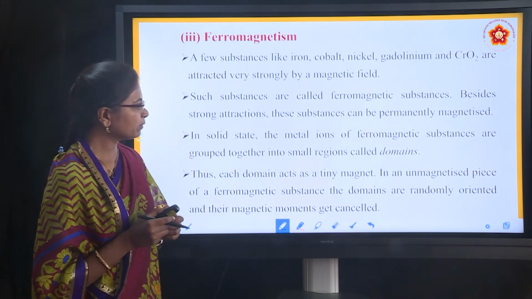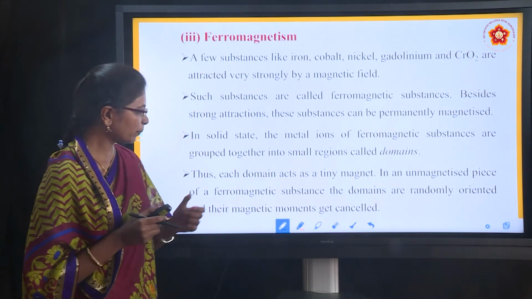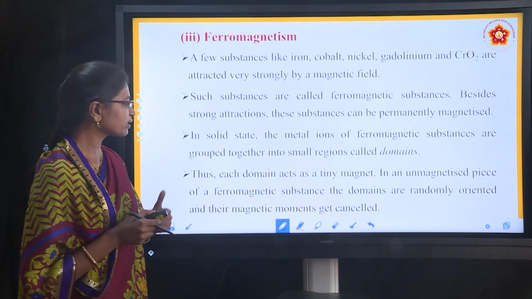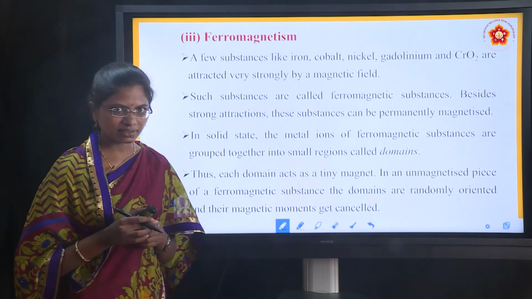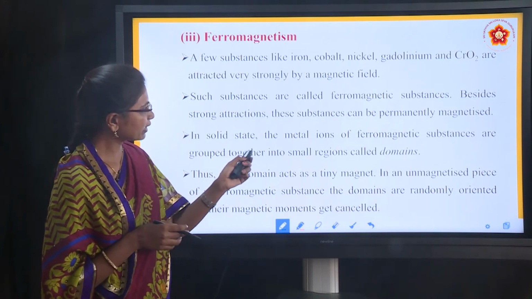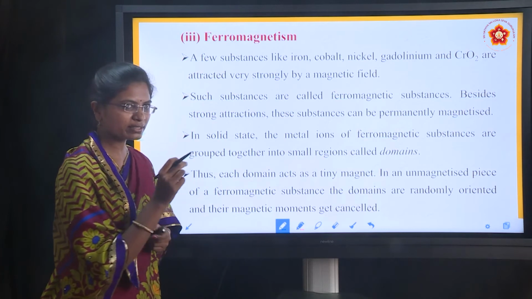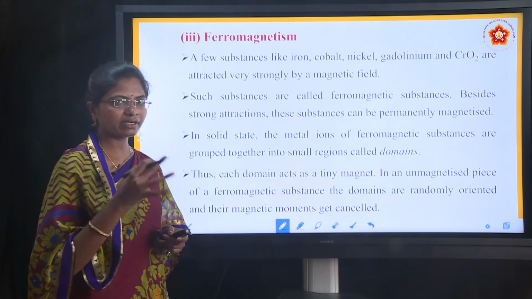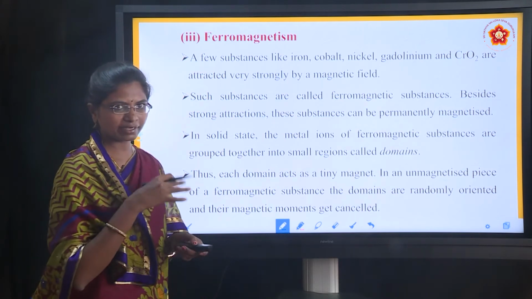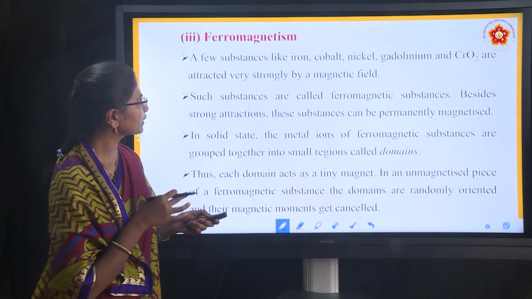In an unmagnetized piece of a ferromagnetic substance, the domains are randomly oriented and their magnetic moments get cancelled. So remember what domains are and how their alignment differs in this concept.